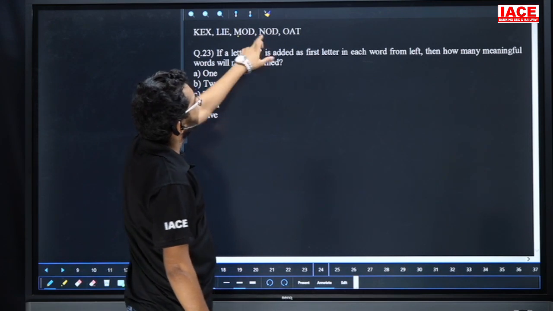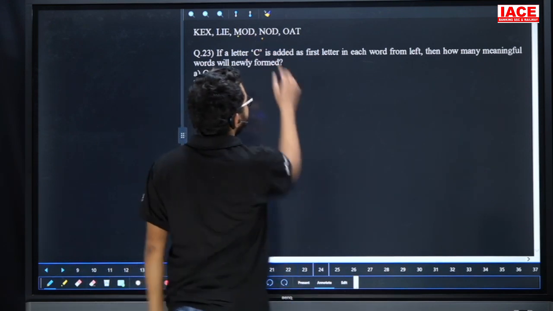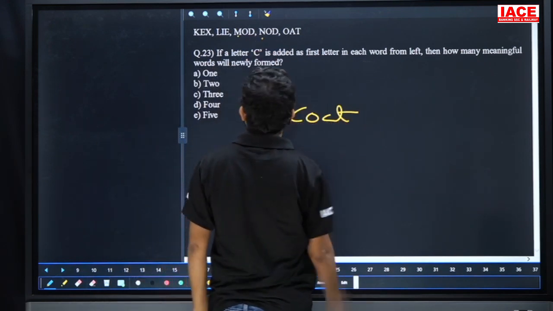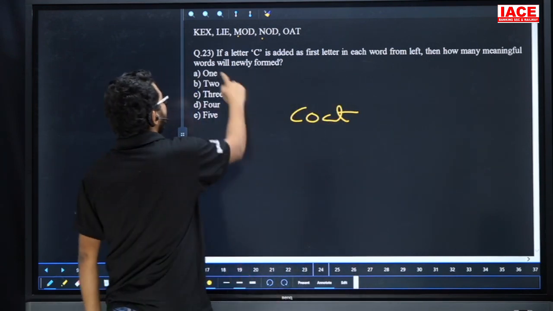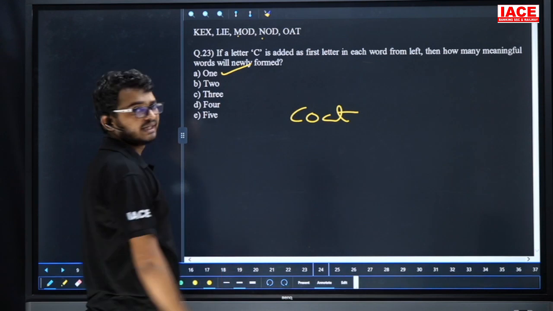CMOD, no. CNOD, no. Next, COAT, court. Yes, friends, that means we are able to frame only one meaningful word. If you add C at the starting, then the answer is part. Only one. Question 23, option A.